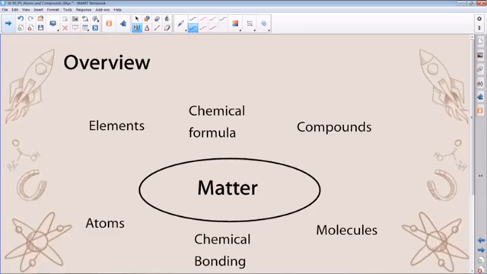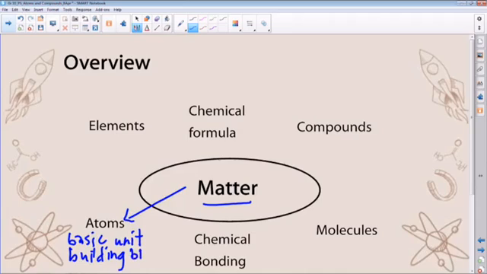Right. As you can see from the screen, matter is the core idea, rather the big idea. However, we must remind ourselves that matter consists of small indivisible particles, which are the building blocks. So this is the basic unit of matter, which is the atom. These, at a microscopic level, we refer to them as atoms. Now, these atoms make up what we call elements.